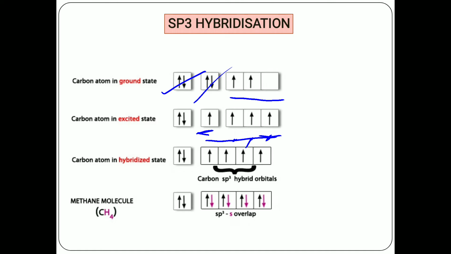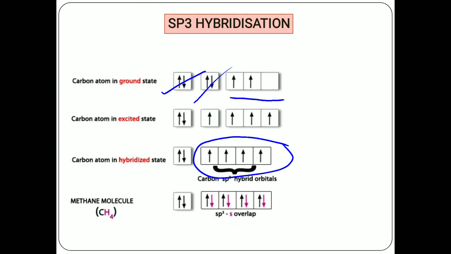The hybridized orbitals of the carbon atom are sp3, meaning one s and three p orbitals. In these four orbitals there is one vacancy in each orbital to pair with another electron.